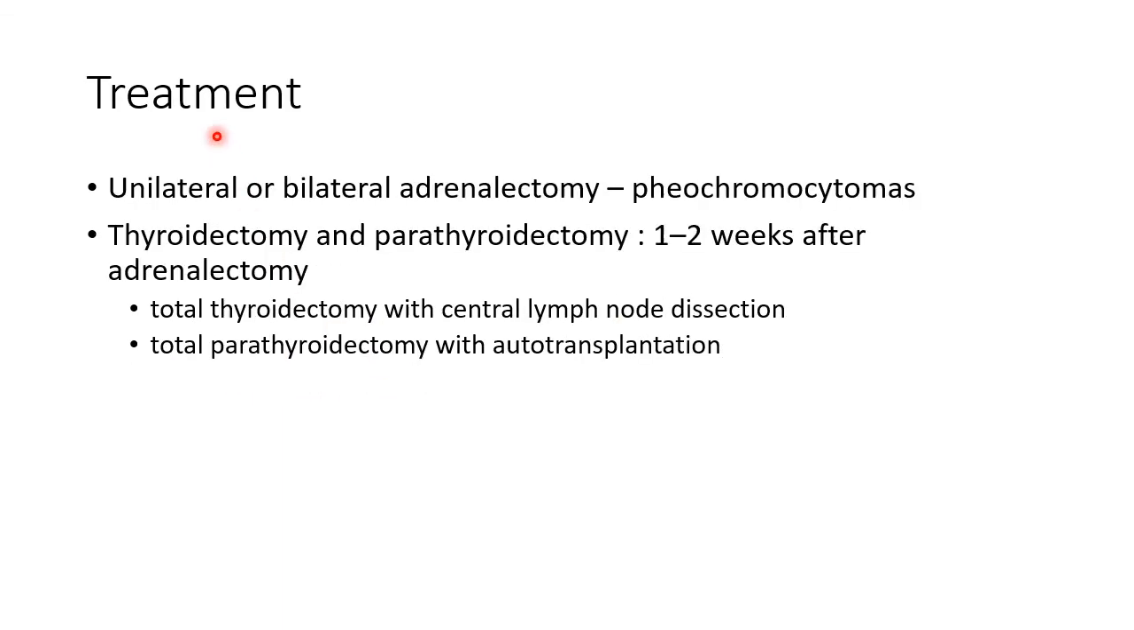Now let us see about the treatment of MEN2 syndrome. Unilateral or bilateral adrenalectomy should be done for pheochromocytomas. Thyroidectomy and parathyroidectomy can be done 1 to 2 weeks after adrenalectomy. For medullary thyroid carcinoma, total thyroidectomy can be done with central lymph node dissection, and for parathyroid hyperplasia, total parathyroidectomy with autotransplantation can be done.